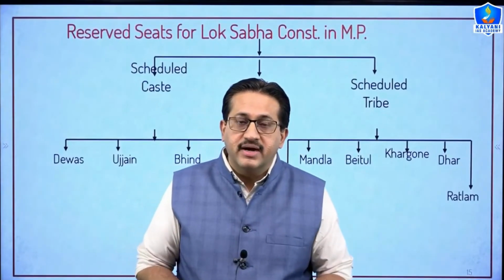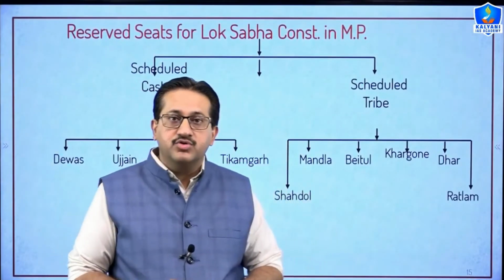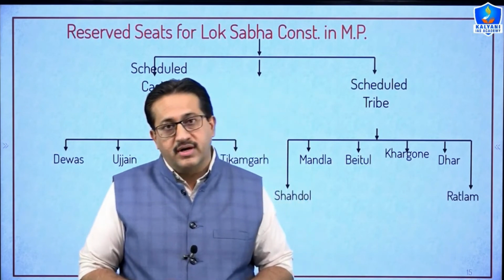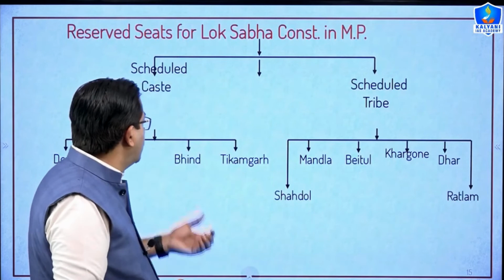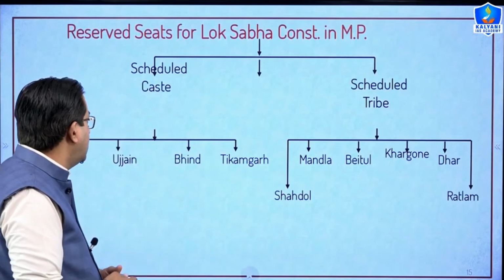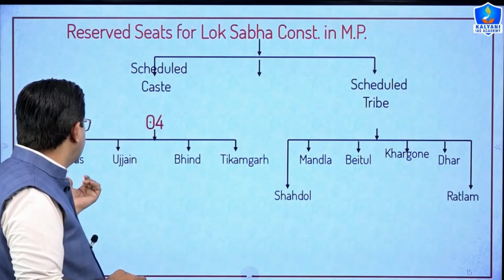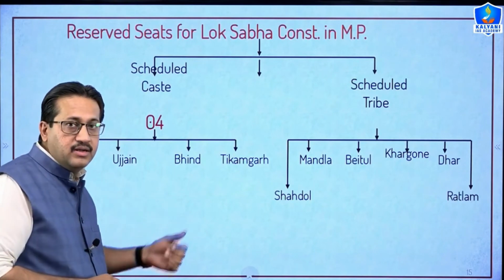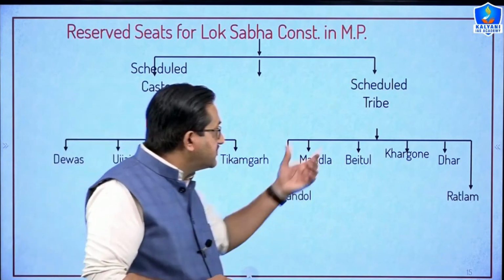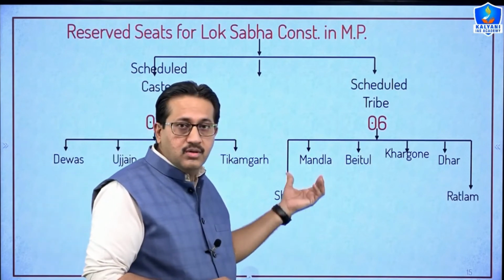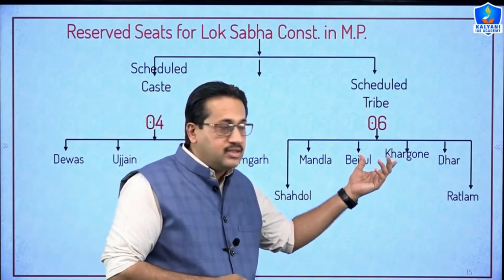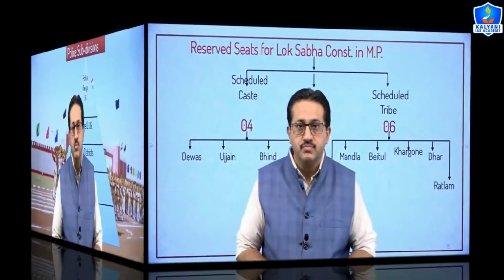As we have discussed, 10 seats are reserved in Lok Sabha for scheduled caste and scheduled tribe. So let us see the bifurcation of those 10 seats. 4 seats are reserved for scheduled caste from the respective districts. They are Dewas, Ujjain, Bhind and Tikamgarh. Whereas 6 seats are reserved for scheduled tribes from the districts of Shahdol, Mandla, Betul, Khargone, Dhar and Ratlam.